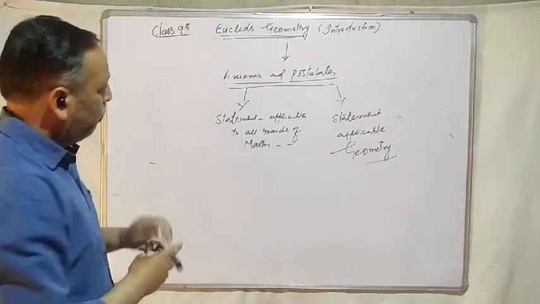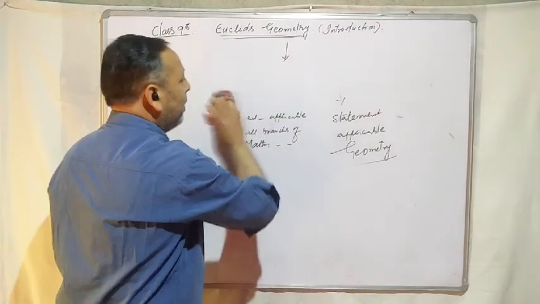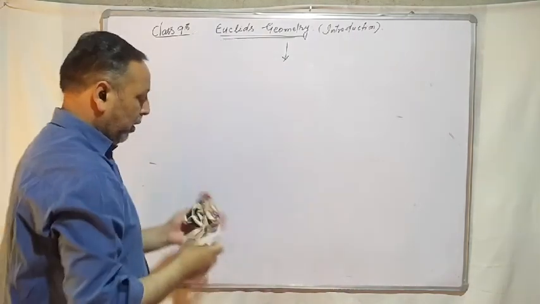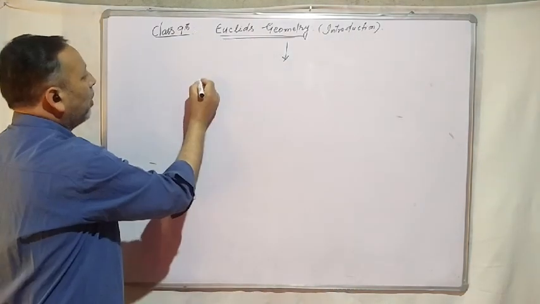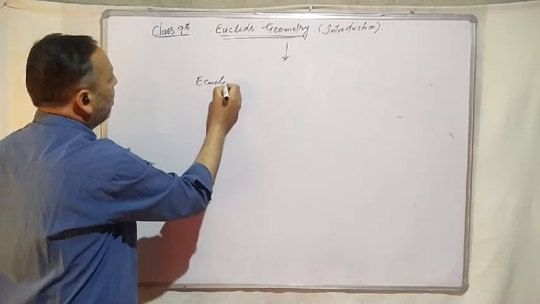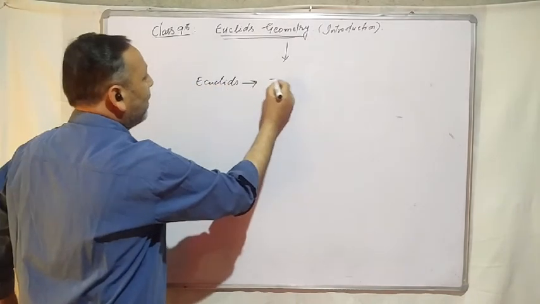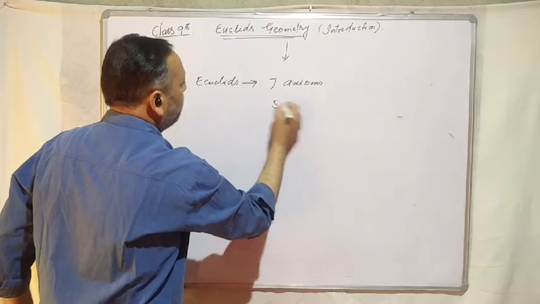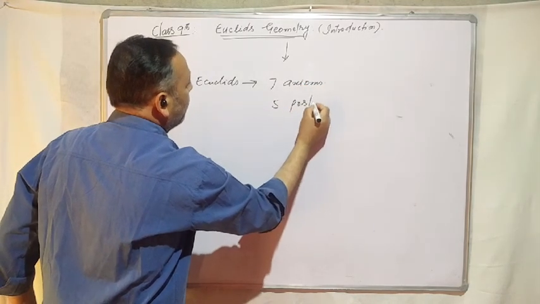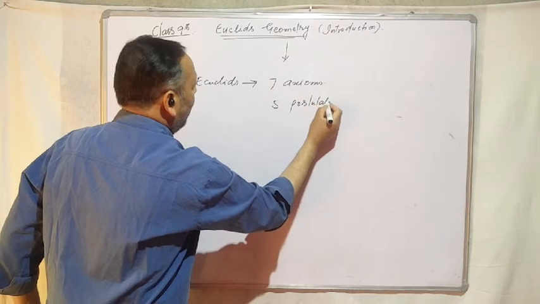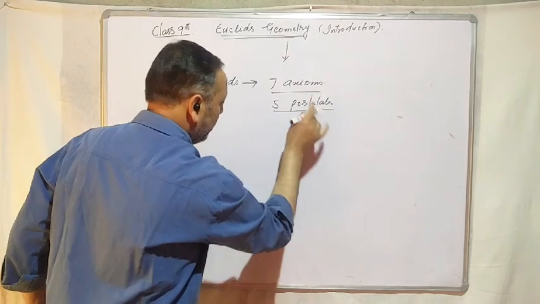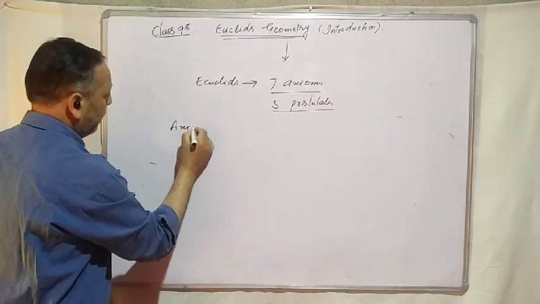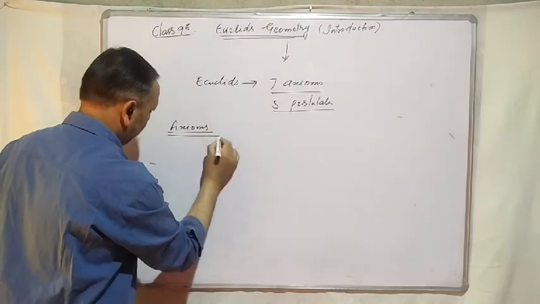So Euclid gave us some 7 axioms and 5 postulates. Let us discuss these axioms and postulates today. So, axioms of Euclid. Let me first take axioms.